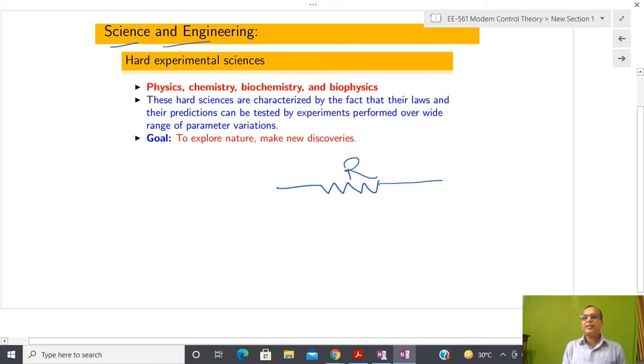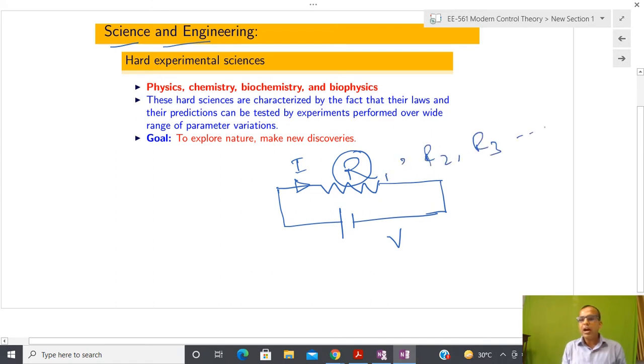Okay, so what we are basically doing: suppose I am changing the resistor and I want to make some kind of prediction about the current through it, and for that I apply some voltage V. Now I am changing the resistor R1, R2, R3 up to Rn. So I am changing different resistors, which means I am changing the parameters of the physical object. The physical object is my resistor.